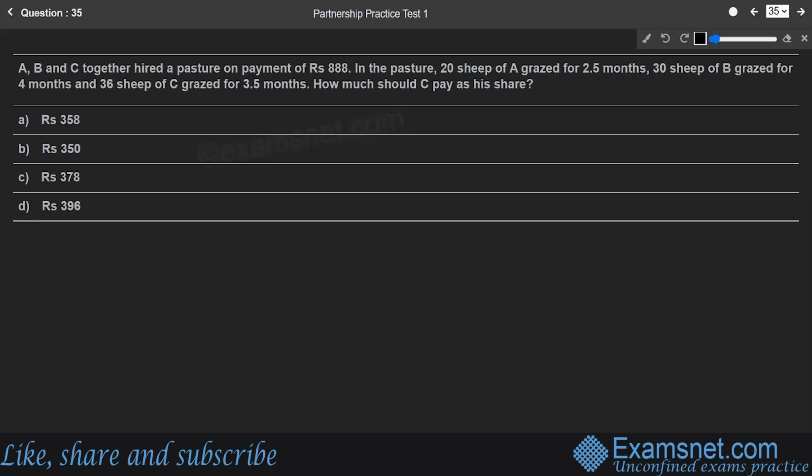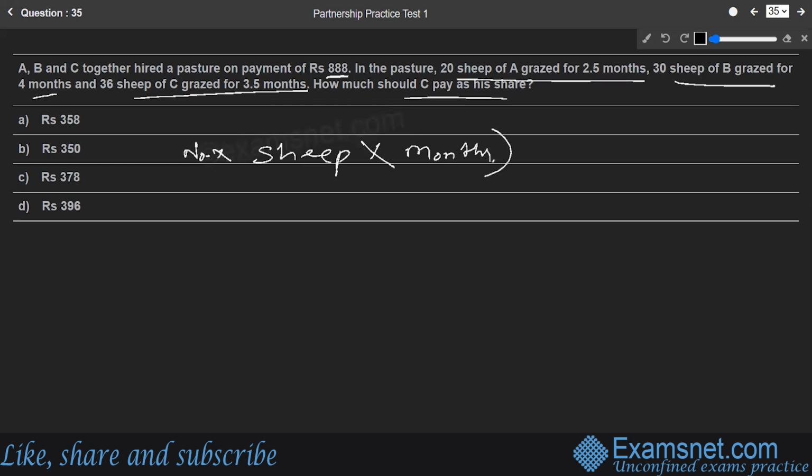Next, A, B, C together hired a pasture on payment of rupees 888. In the pasture, 20 sheep of A graze for 2.5 months, 30 sheep of B graze for 4 months, and 36 sheep of C graze for 3.5 months. How much should C pay as his share? Earlier we used to distribute the share as investment into time. This time we will be doing number of sheep into the months for which they are grazing the field. That will be the factor for distributing the share of the rent among them. So let us do that.